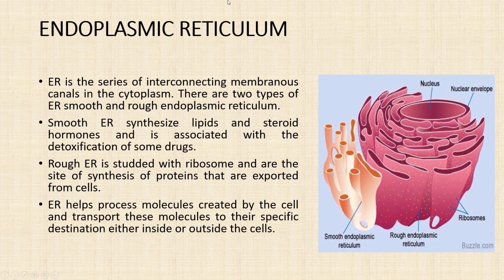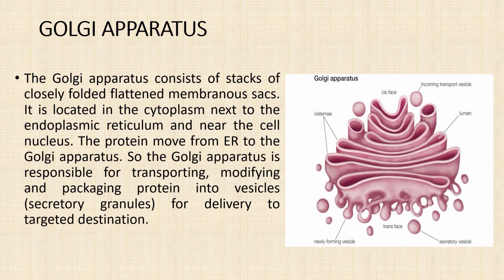Next we'll see about the Golgi apparatus. What is the Golgi apparatus? The Golgi apparatus consists of a stack of closely folded flattened membrane sacs. That is, this one, we can see one structure on top of the other. In this Golgi apparatus, we have the lumen, that is the opening or the inside space, and the cristae, which is a folded membrane, and we have the vesicle which stores the chemical product, that is the protein.